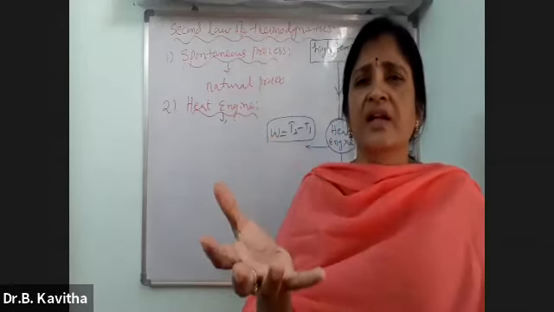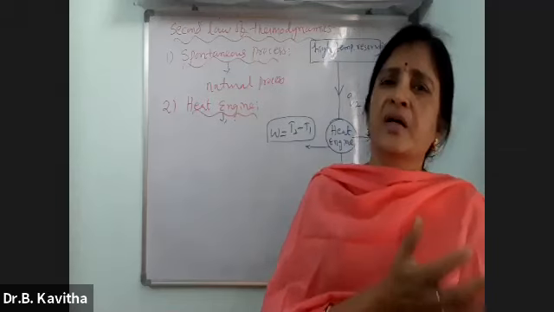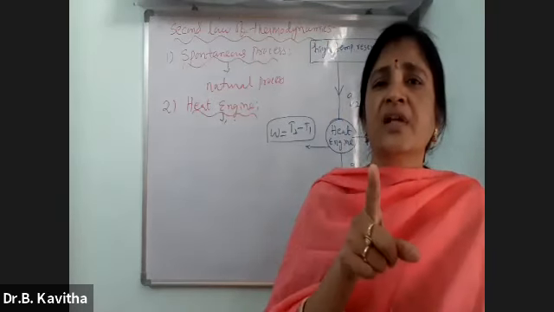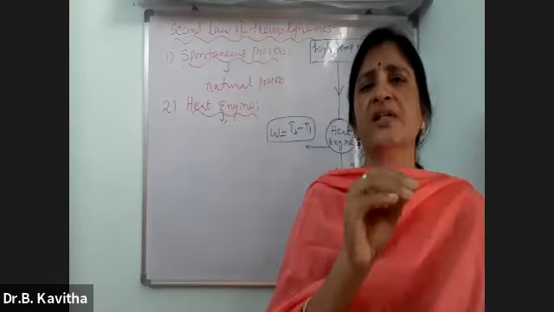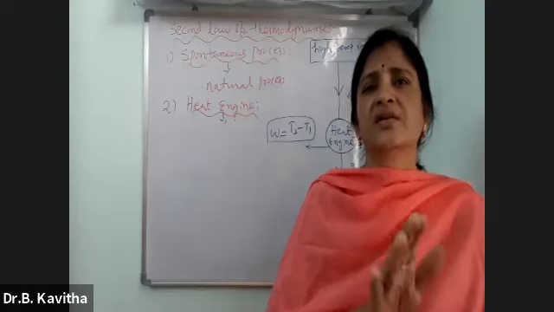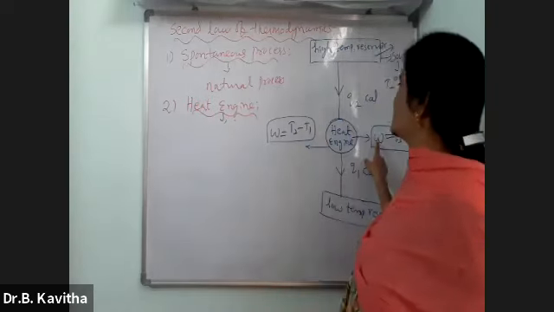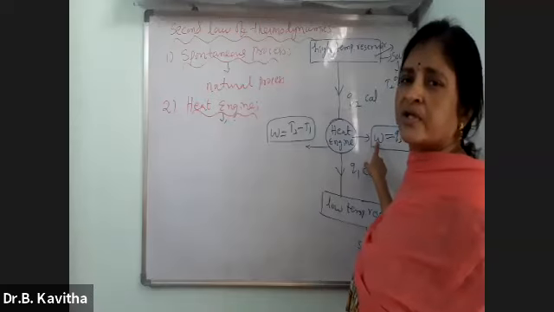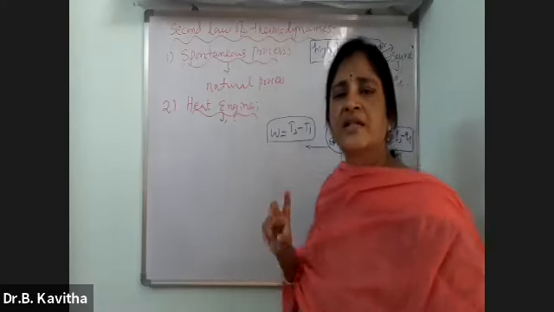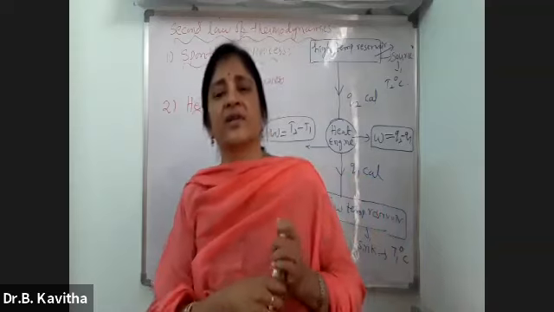Only a part of the absorbed heat will be converted into work without taking any external help. If you take external help, you can convert complete heat into work. But without taking any external help, no heat engine converts complete heat into work. Only a part of the absorbed heat will be converted into work. Is it right? So this is called the second form of the second law of thermodynamics.